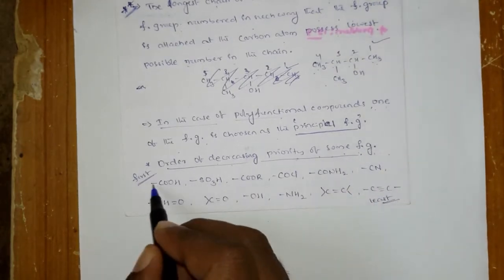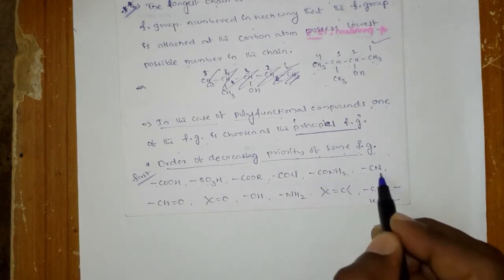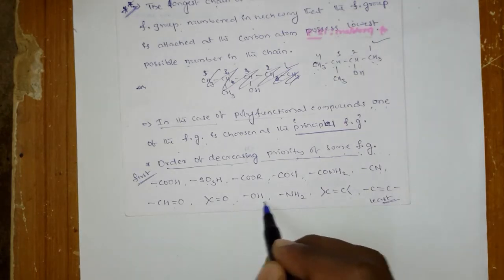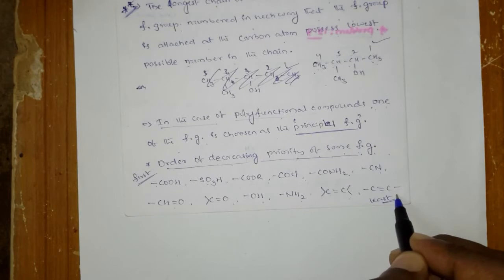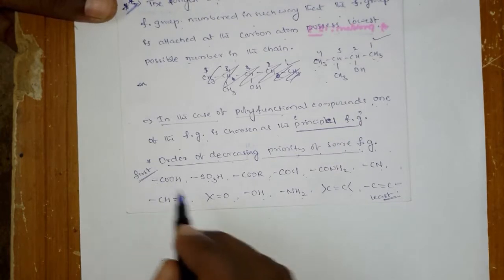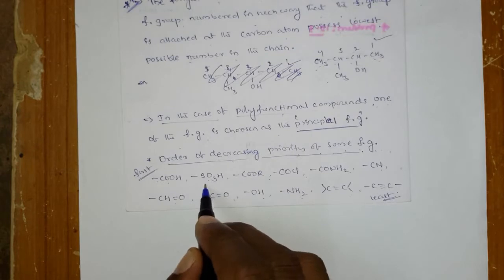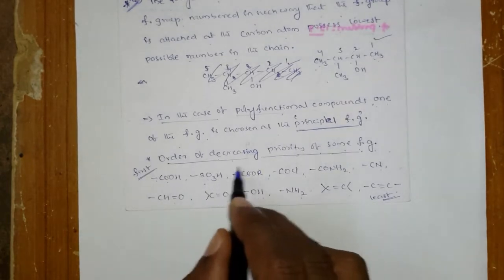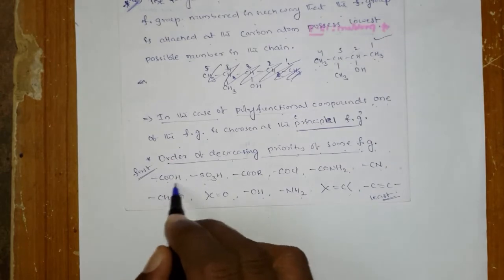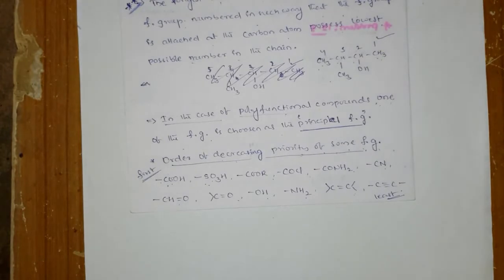What is that order? So here COOH, SO3H, COOR, COCl, CONH2, CN, CHO, C double bond O, OH, NH2, C double bond C, C triple bond C. Okay, this is the decreasing order. That means the COOH will get the high priority compared to all of this. After COOH, SO3H is there, this SO3H gets the high priority than all these things, but should get the lower priority than COOH. Okay, this is the priority order. So among all these, COOH gets the highest priority and C triple bond C gets the lowest priority.